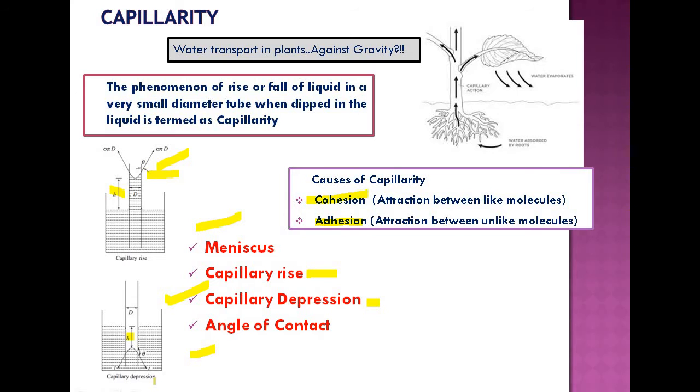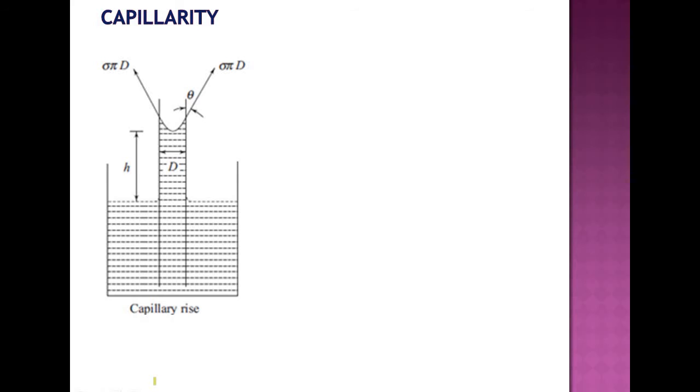So what is the effect of angle of contact theta on the capillary rise or capillary depression, and more on the meniscus, etc., and more on the forces which are acting on the liquid inside the tube, etc., in the next slide. Okay. So this is the same figure in an enlarged view shown here.